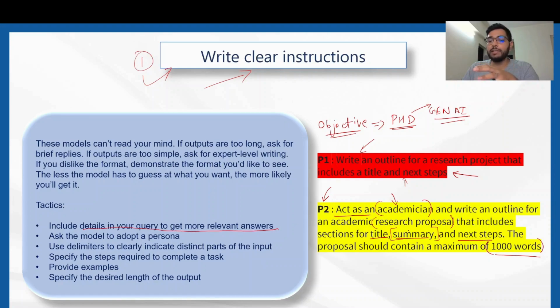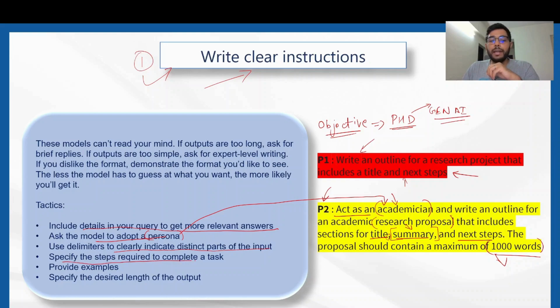So the tactics for this: include details in your query to get more relevant answers. The things that we included, specifically summary and 1000 words. Ask the model to adopt a persona. That is what we did. We asked the model to behave as an academician. Why? Because we wanted to write an outline for a research paper, and this is what academicians do. This is their profession. So we asked it to adopt the persona of an academician specifically. Use delimiters to clearly indicate distinct parts of the input. Over here, the delimiters are commas, spaces, full stops that have to be defined clearly.